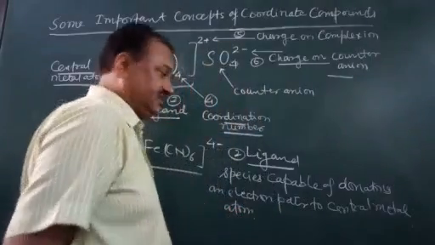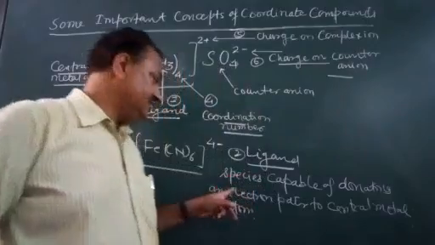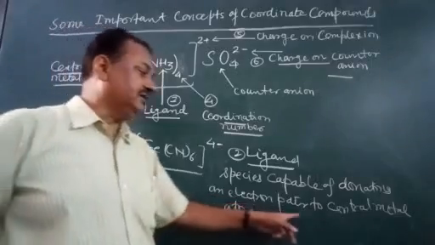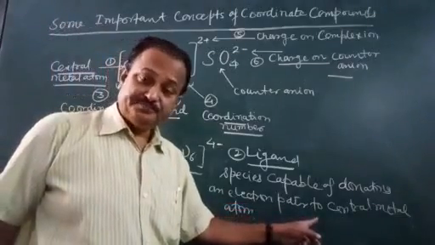This is the definition: ligand is a species capable of donating an electron pair to the central metal atom.